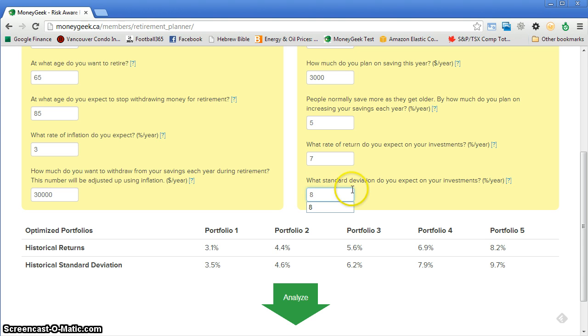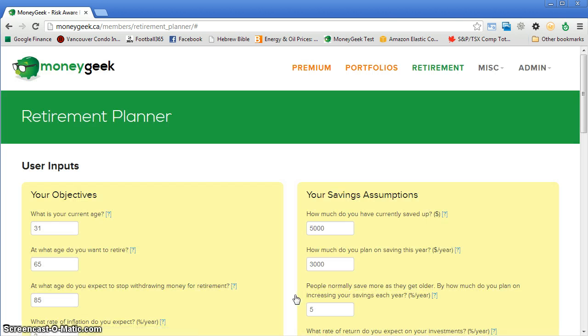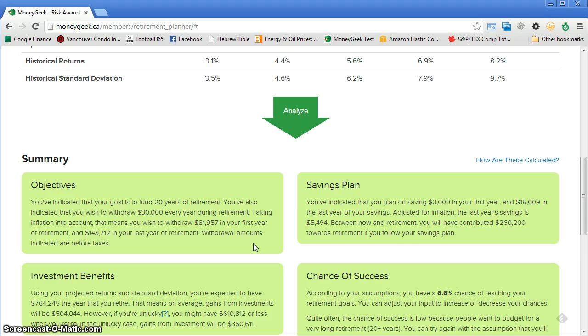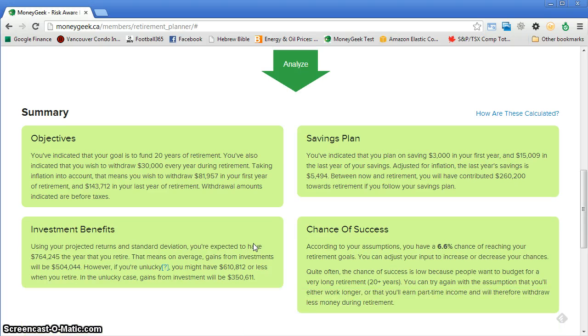And 8 for the expected standard deviation. So now that we have everything filled in, let's analyze. And when you do, you'll see these summaries pop up. So rather than going through each one of these, I'm just going to skip ahead and look at perhaps the most important metric, which is the chance of success. And in this case, it says that I have less than 7% chance of reaching my retirement goals.